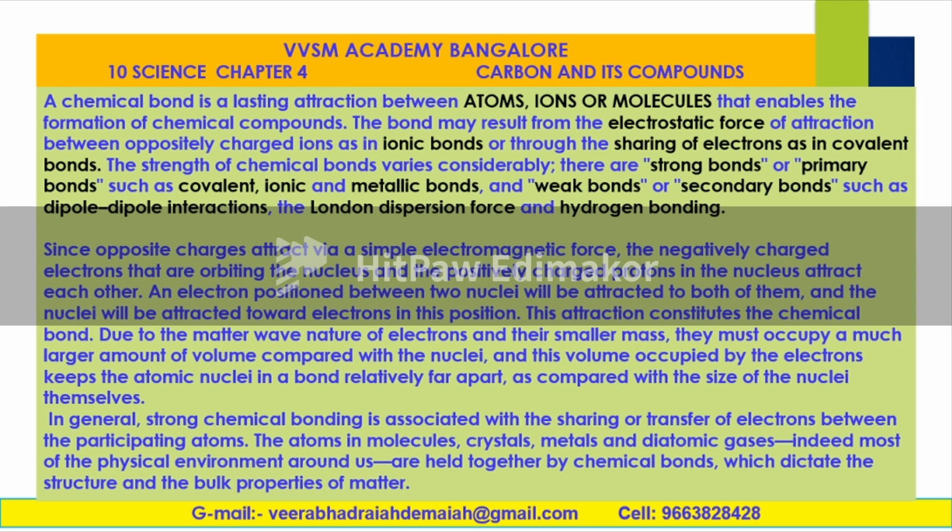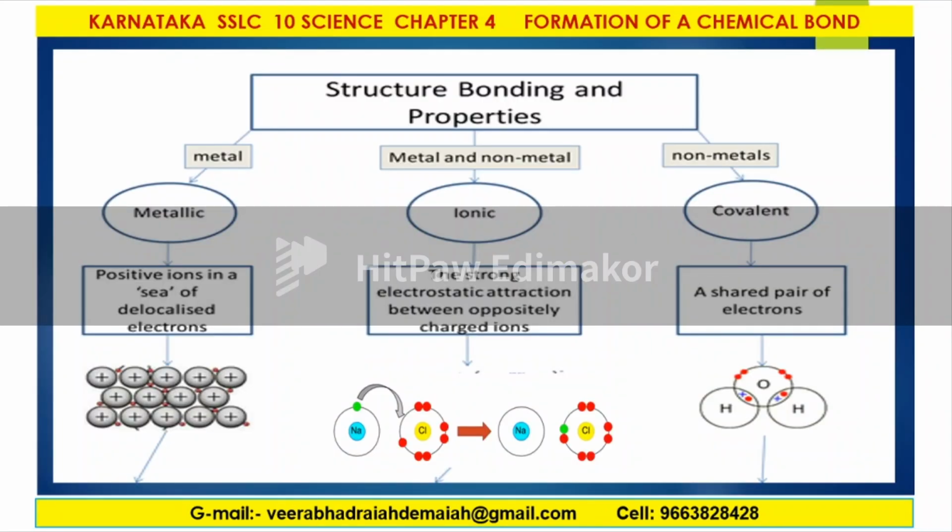The atoms in molecules, crystals, metals, and diatomic gases, indeed most of the physical environment around us, are held together by chemical bonds, which dictate the structure and the bulk properties of matter. This is all about the introduction to the formation of chemical bond, my dear friends, and hence structure, bonding, and properties. There are three types: metal with metal, metal with non-metal, and non-metals. Metallic bond, ionic bond, and covalent bond are the important chemical bonds we are discussing today.